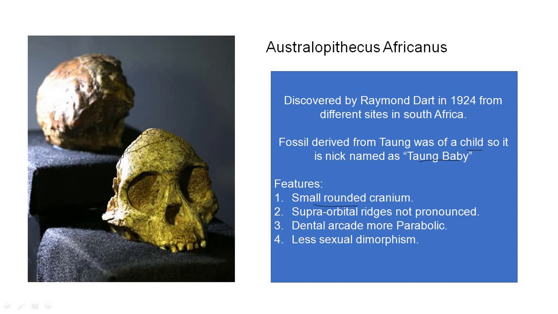Supraorbital ridges are not pronounced. The supraorbital ridges area you can see here are not very pronounced as they are present in apes. But in Africanus, they are not at all pronounced. Dental arcade is more parabolic. The dental arcade here is more parabolic. They are different from the apes. In apes, it is very deep and parallel teeth structures are present. But here we find a dental arcade which is parabolic in shape. Less sexual dimorphism is present in this species.